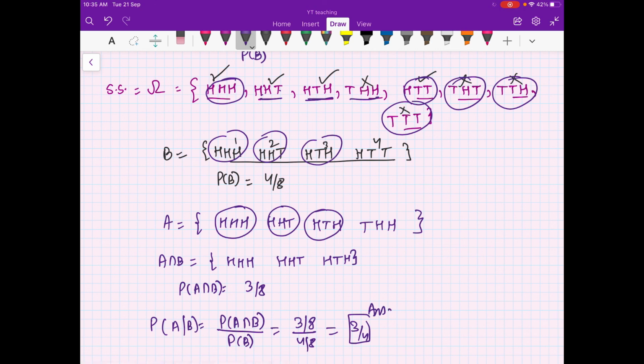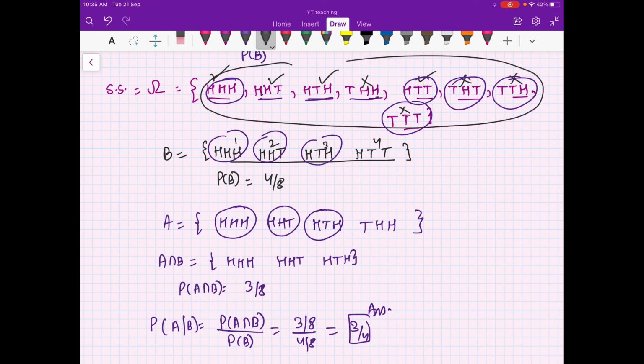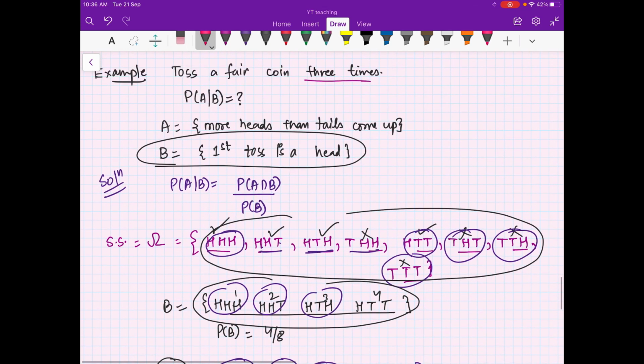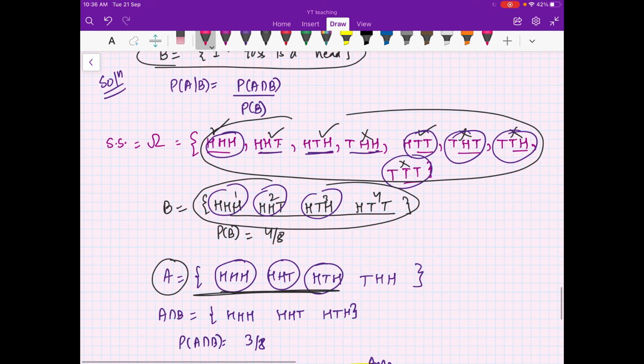If you look at this, we are saying that out of this sample space, your outcome has to be here, and then you compute the probability of this particular event. In this case, because the coin is fair, everything is equally likely.